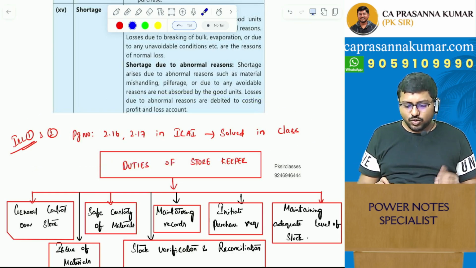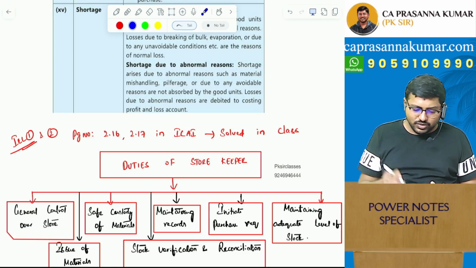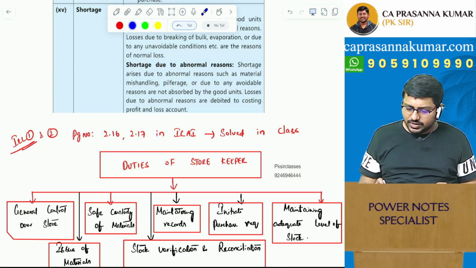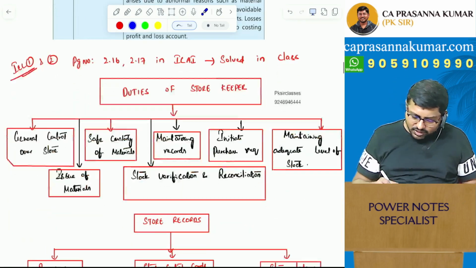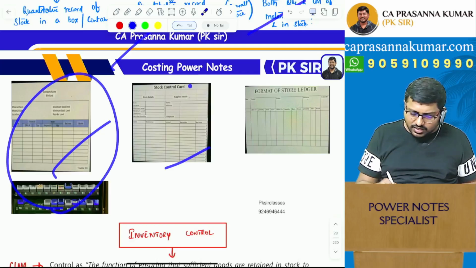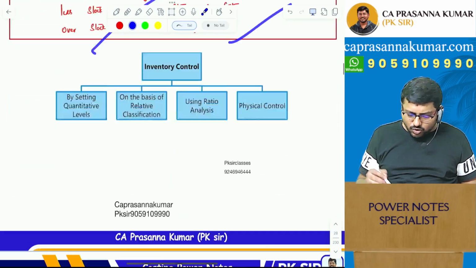You got the point? So if you have these power notes in one hand and your study material in the other, what you can do is, okay, illustration 1 and 2 I have to solve. The page number is also given by sir. So let's open up the study material. Okay, this illustration, now I'll solve. Then after that, you'll continue with the concepts. You got the point? Wherever necessary, I have given real images. Then again, you'll go with the rest of the concepts.